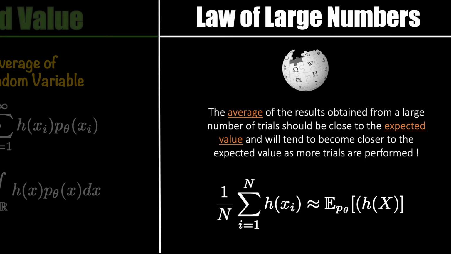So this is a way around the challenge, but then the new challenge is what should be the value of n? How many samples should we have in order for this law to hold? Does it also depend on the distribution function or the function of the random variable, or maybe both? That said, one important aspect is that we should be able to sample from the distribution in order for this law to even be applied.